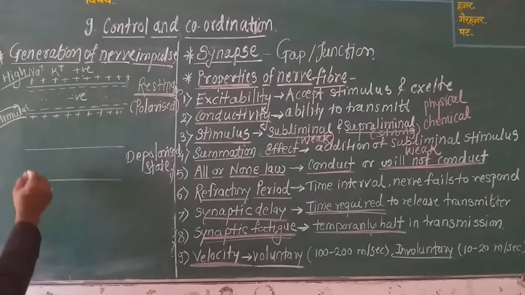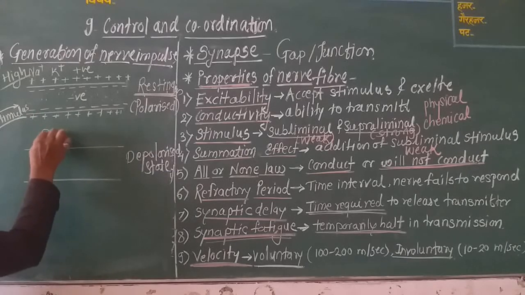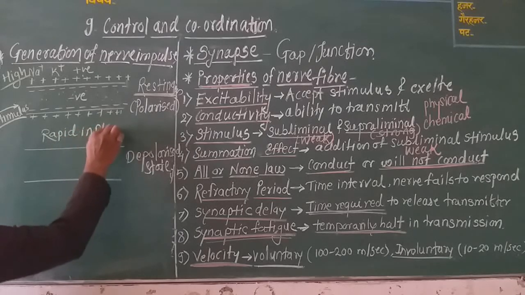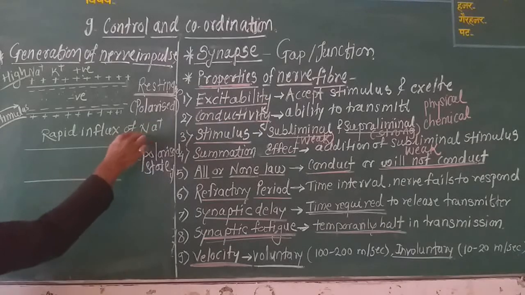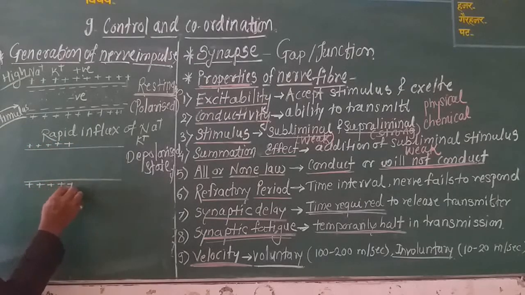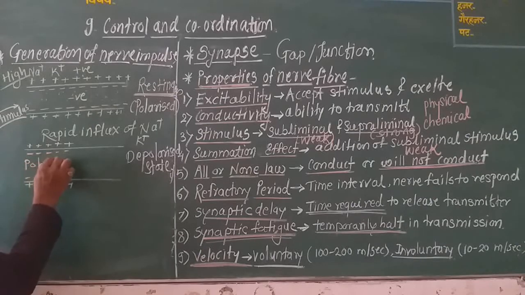Due to the stimulus, these positively charged ions show a rapid influx of sodium and potassium ions inside. Before, the interior was electronegative, that is the polarized state.